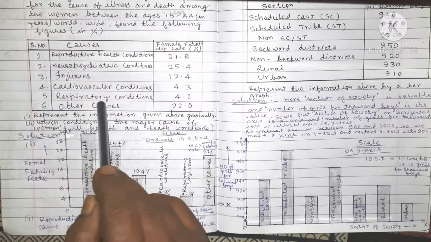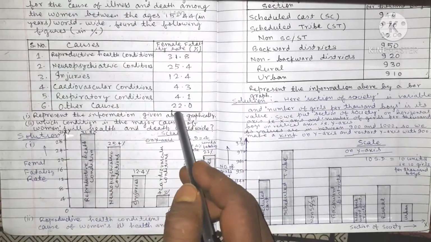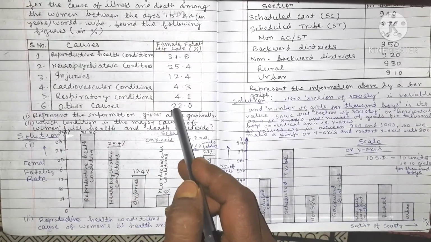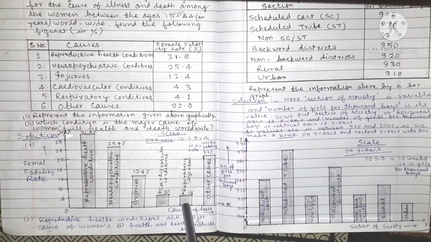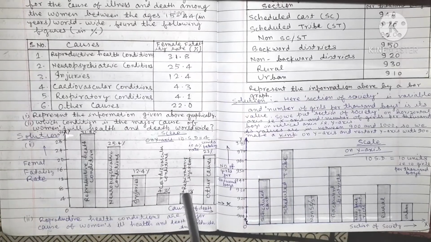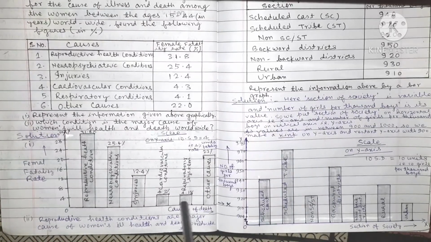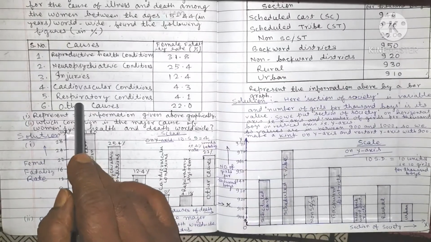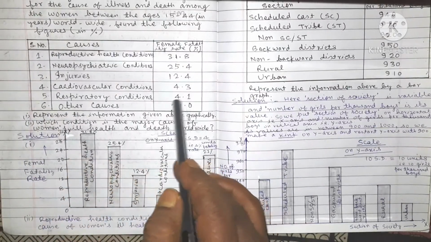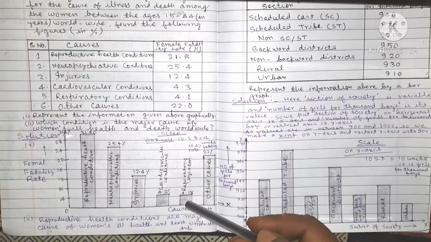Now, fifth, respiratory conditions. It has a female fertility rate of 4.1%. So this rectangle goes up to 4.1. The height of this bar is 4.1, since respiratory condition is 4.1%.